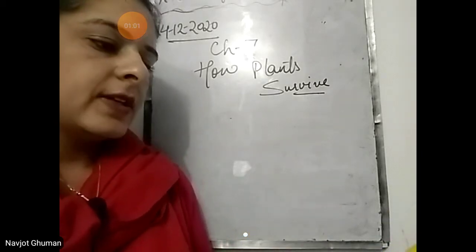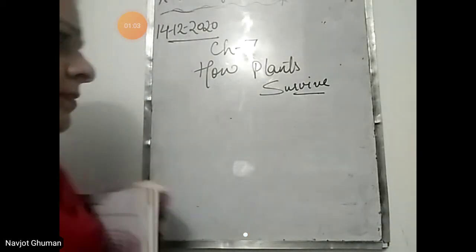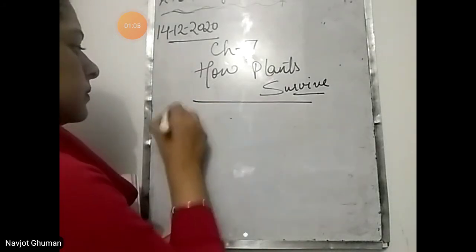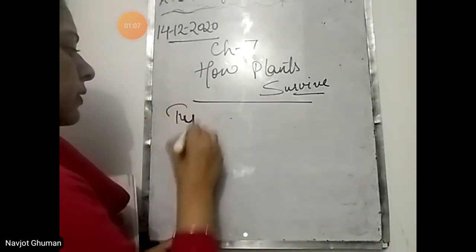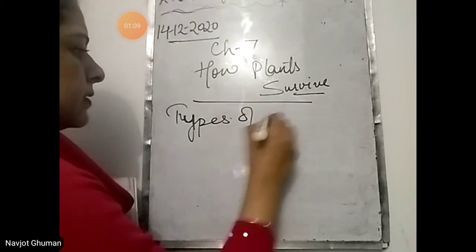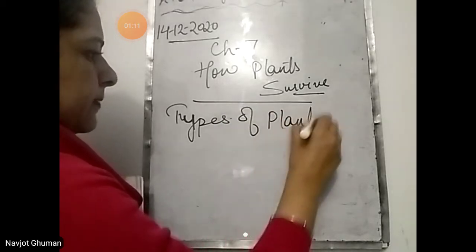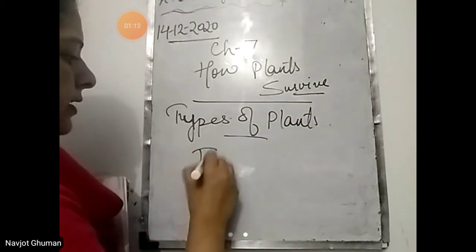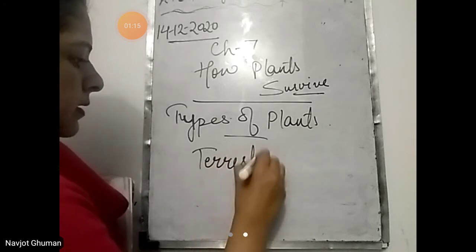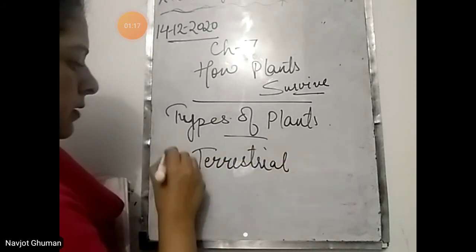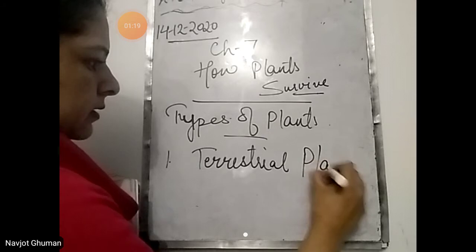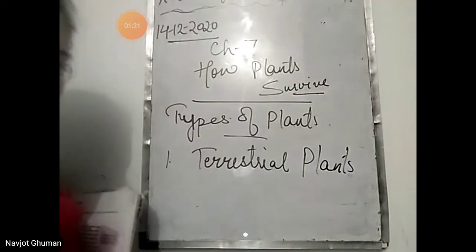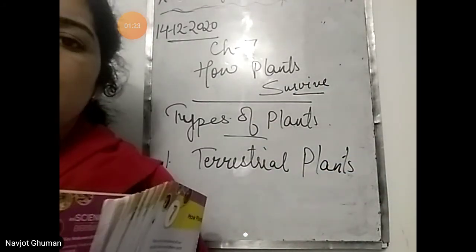So first we'll read about the types of the plants depending upon the places where they grow. Types of plants. First type of plants that we read are the terrestrial plants. Terrestrial plants are the plants that grow on lands.